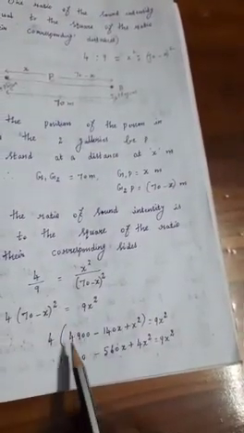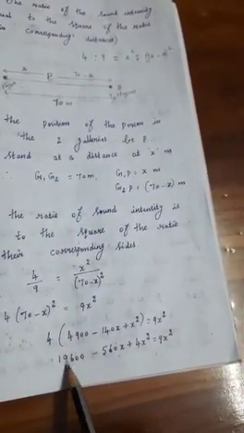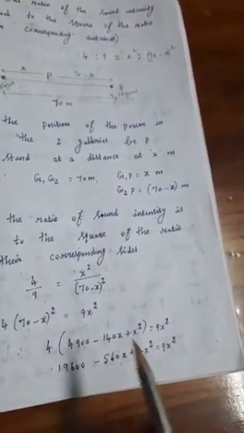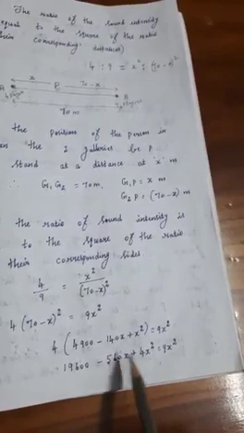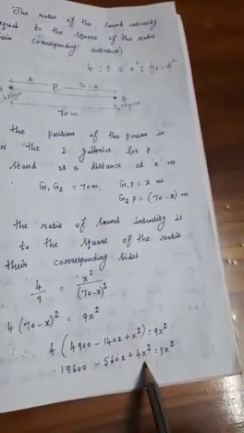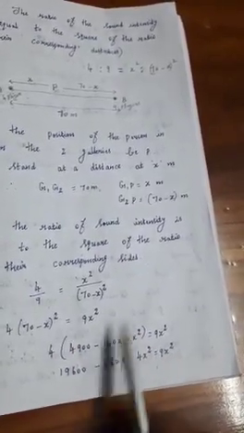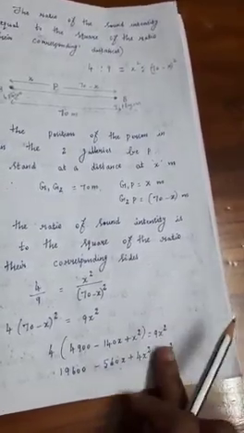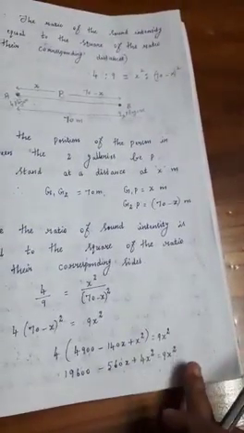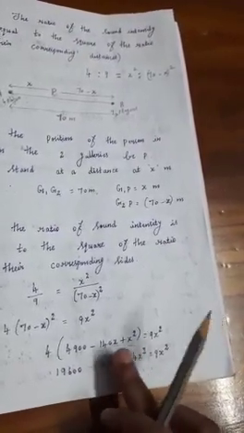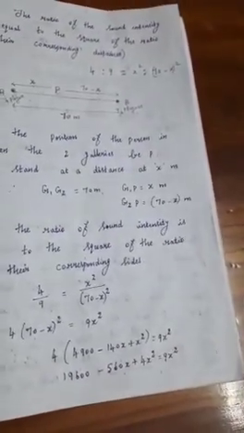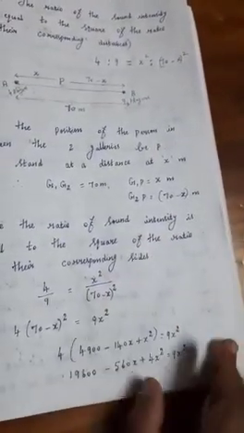This 4 you can multiply inside. So 4 into 4,900 is 19,600, minus 4 into 140x, that is 560x, plus 4x square, is equal to 9x square. Now bring all the parts to that side. The 4x square, if you bring it to that side, is minus 4x square. The minus 560x becomes plus 560x, and plus 19,600 becomes minus 19,600, equal to 0.